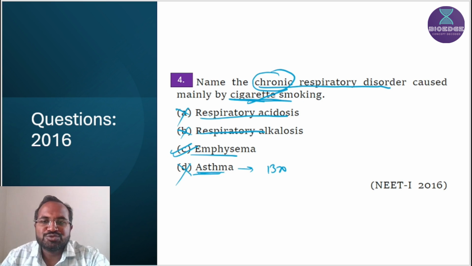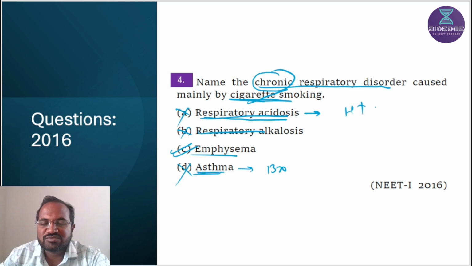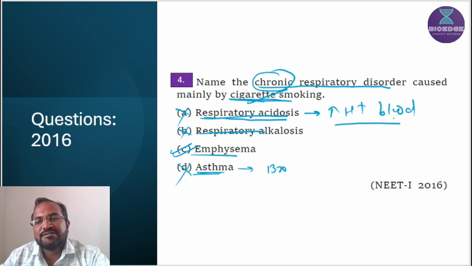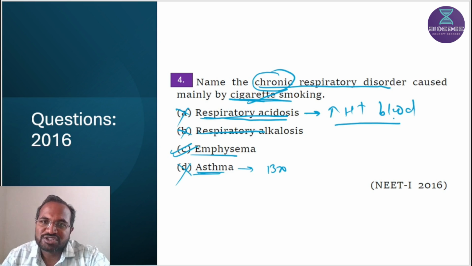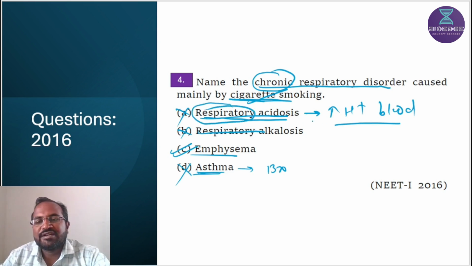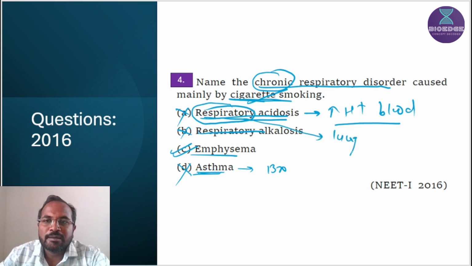And you should know what is meant by respiratory acidosis. Respiratory acidosis means an increase in H plus ion concentration in blood. That's why blood pH is changed and becomes acidic. So that's why it is called acidosis. But why is it called respiratory acidosis? Respiratory acidosis means the lungs are not able to remove carbon dioxide.